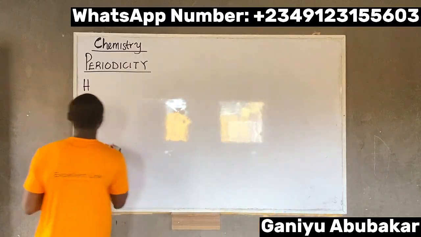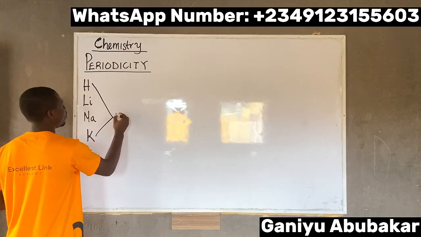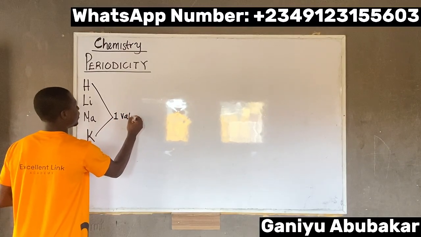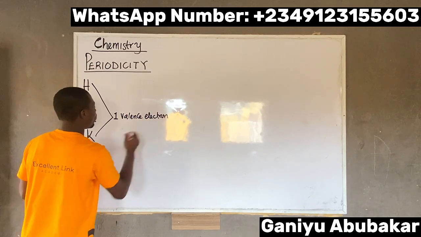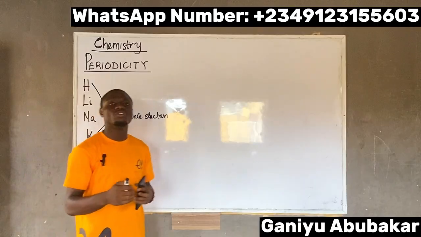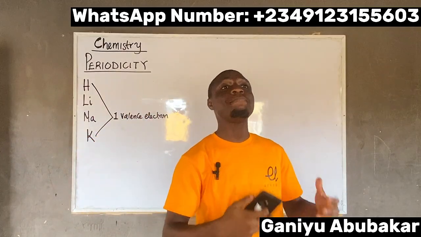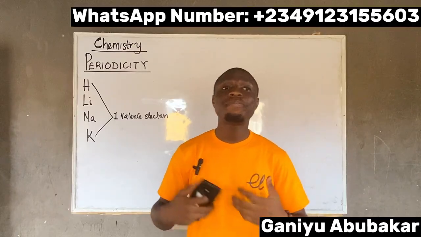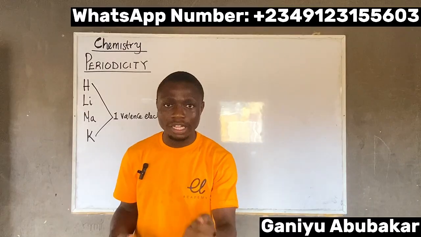So hydrogen, lithium, sodium, and potassium have one valence electron. What do we mean by valence electron? A valence electron is simply the electron present in the outermost shell of an atom.